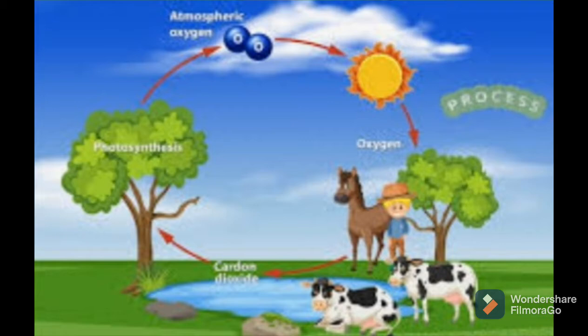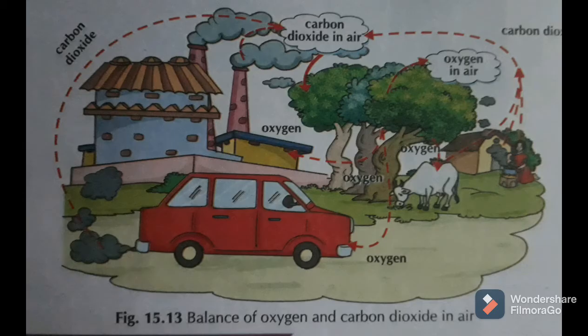Then what is the importance of carbon dioxide? All plants prepare their own food with the help of photosynthesis, the process in which carbon dioxide is utilized by plants, and in return plants give oxygen to us, which is required for our survival. So how do this oxygen and carbon dioxide get balanced in nature?